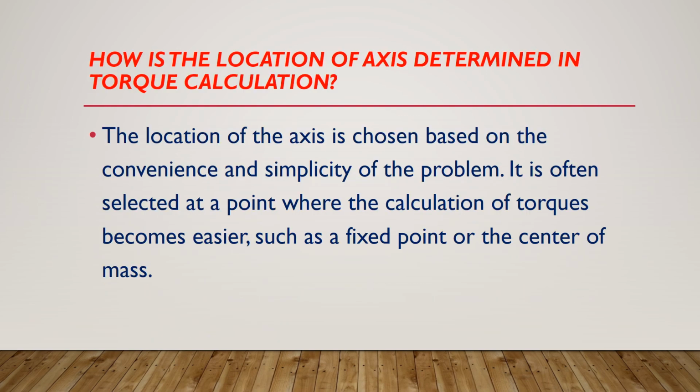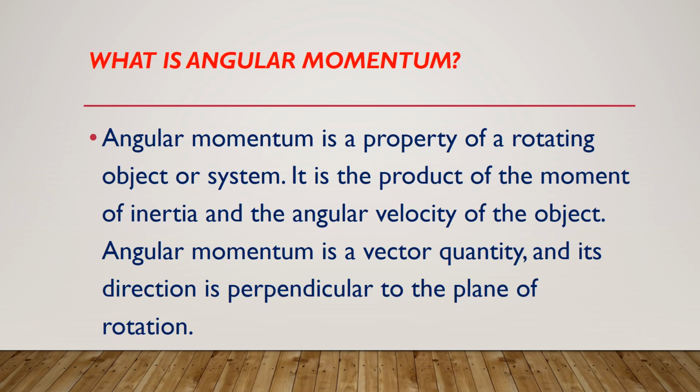How is the location of the axis determined in torque calculation? The location of the axis is chosen based on convenience and simplicity of the problem. It is often selected at a point where the calculation of torque becomes easier, such as a fixed point or the center of mass. What is angular momentum?